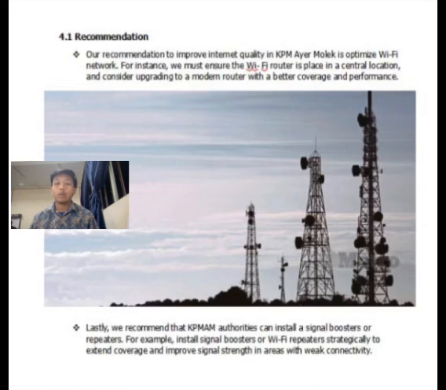So, next is recommendation. Our recommendation to improve internet quality in KPM Ayer Molek is to optimize the Wi-Fi network. For instance, we must ensure the Wi-Fi router is placed in a central location and consider upgrading to a modern router with better coverage and performance. Lastly, we recommend that KPM Ayer Molek authorities install signal boosters or repeaters. For example, signal boosters or Wi-Fi repeaters strategically placed to extend coverage and improve signal strength in areas with weak connectivity.